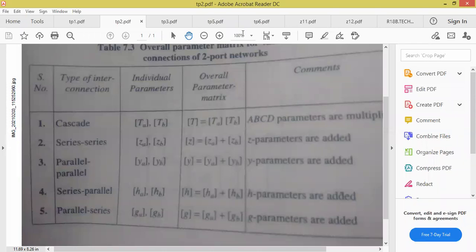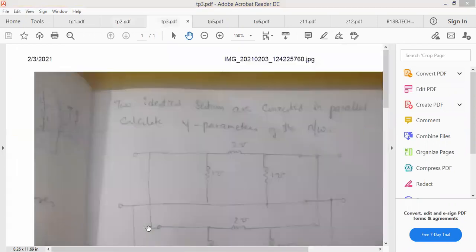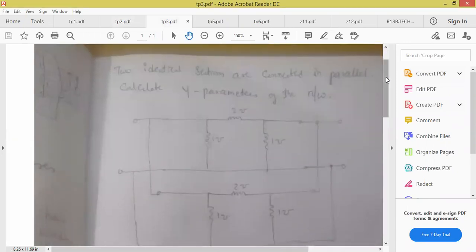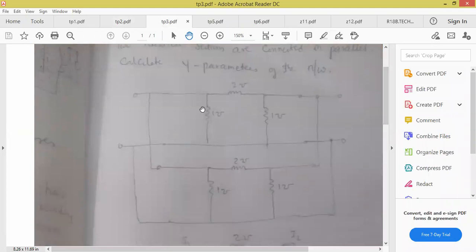I hope you also practice these circuits. These circuits are simple, but the question looks in a different manner. Now see the question here. First you see the circuit. This is the type of circuit that will be given in the examination. These are only connected. These circles which you have mentioned, here it is connected here. Here it is connected here. This is no connection. Many students will get confused by seeing this circuit.